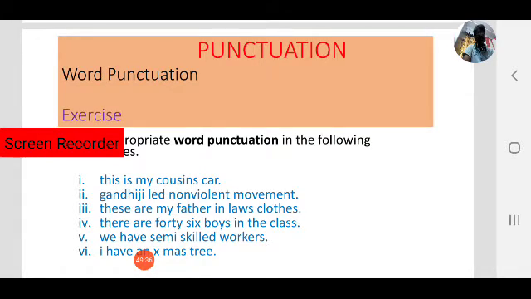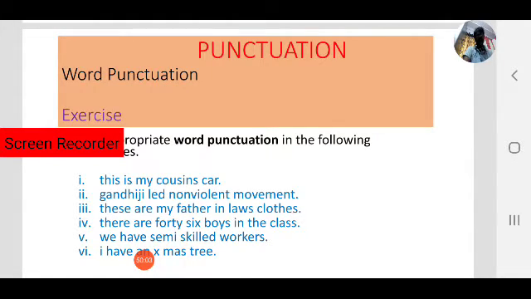How many marks are there in word punctuation? Yes, 3 marks. One is the apostrophe, the second one is the hyphen, and the third one is capitalization, using capital letters. So see the 6 sentences on the slide and rewrite them using appropriate word punctuation marks.